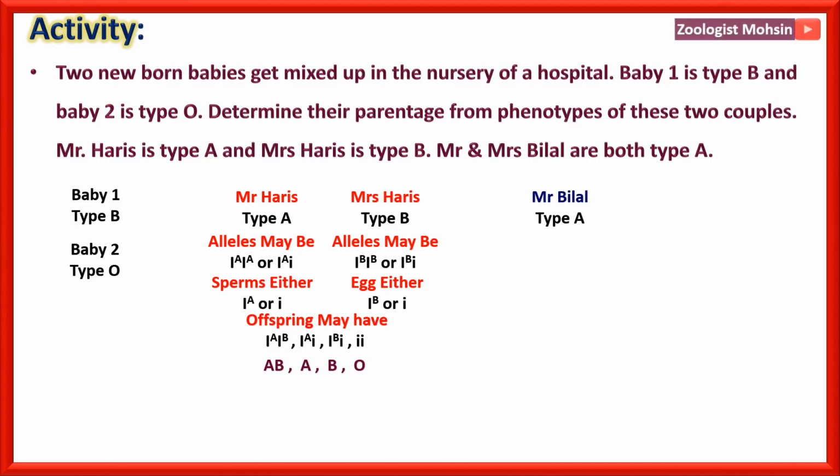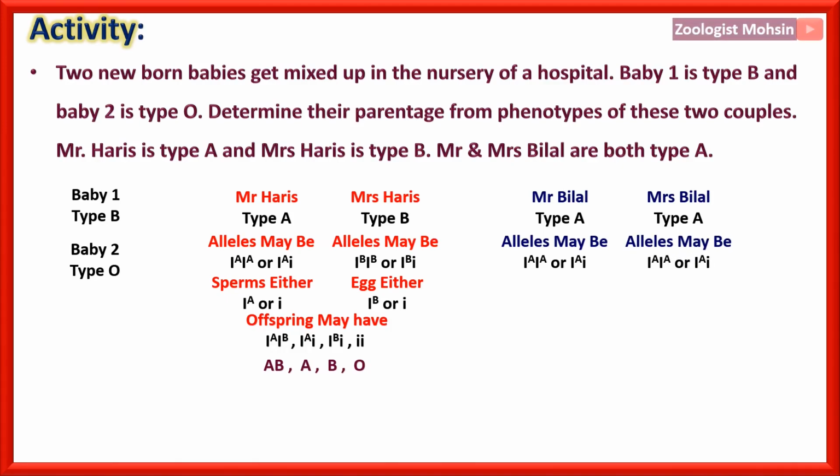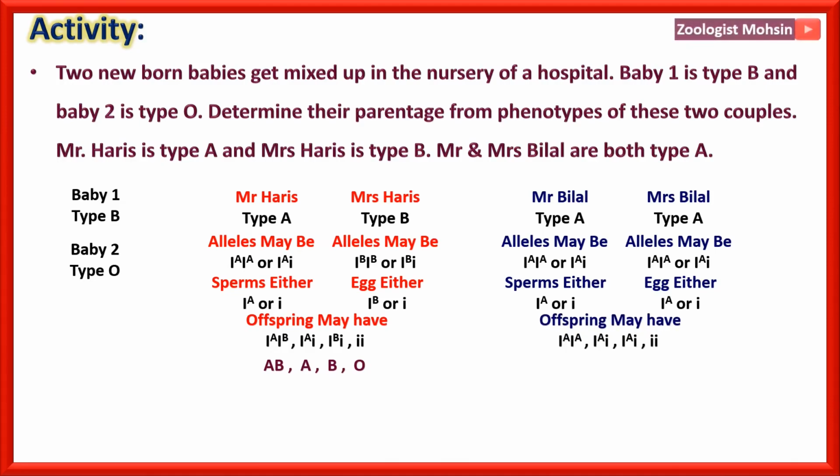Mr. Bilal has type A and Mrs. Bilal also has type A. So the alleles may be IAIA or IAi in both of them, and the sperms will be the same, IA or i, and similarly the egg may be IA or i. So the combinations will be IAIA, IAi, IAi, ii. All the first three will result in blood type A, and only the fourth combination will result in blood type O. So in that case, we can assume that Mr. Bilal and Mrs. Bilal cannot have any child with blood type B.